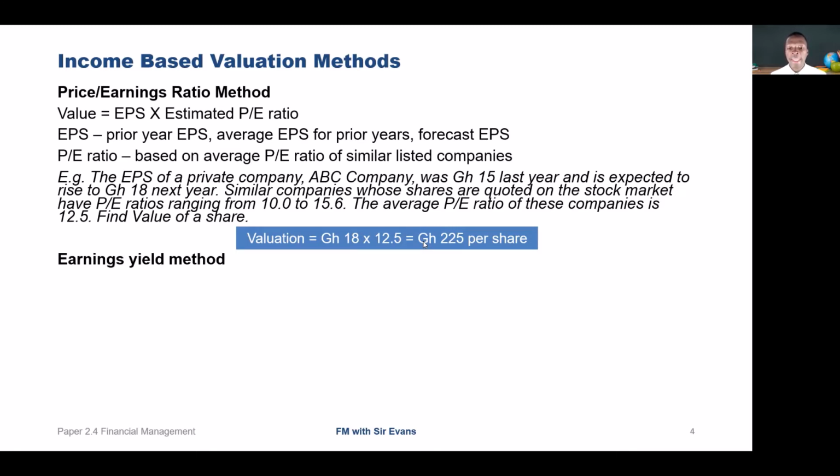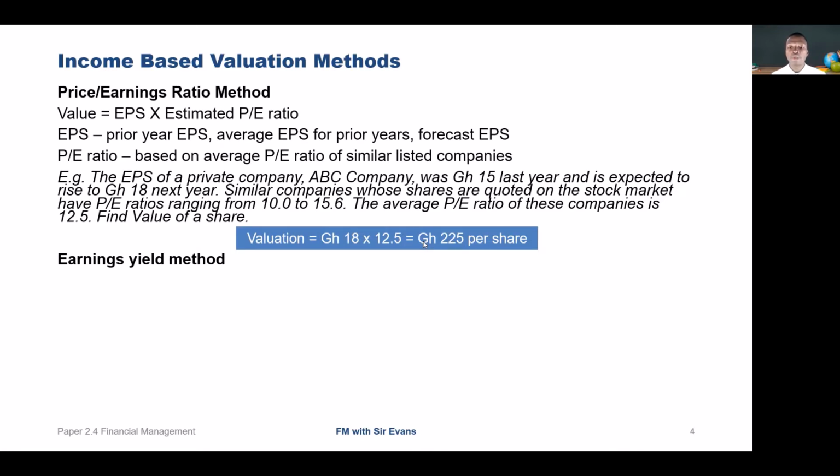So we go to the earnings yield method. But before we go on, we need to know that the PE ratio is not an objective or scientific valuation method and is based on accounting measures such as EPS, earnings per share, and not the cash flow. However, it is commonly used for IPOs of private companies and takeover bids. The main advantage is that the PE ratio method is quite simple.